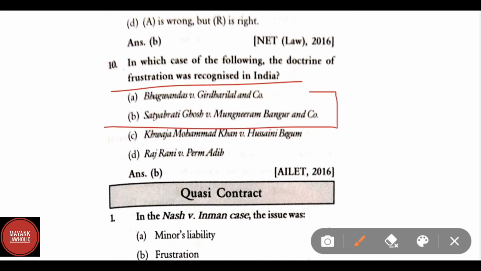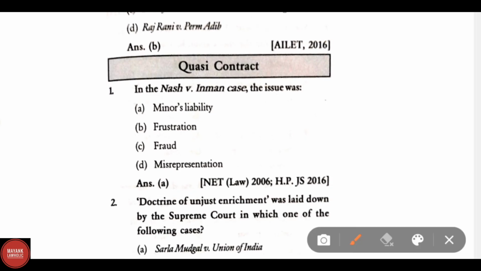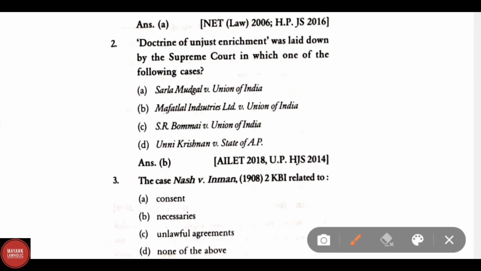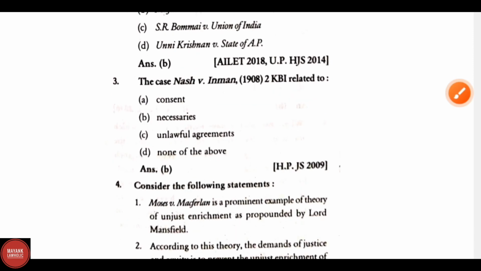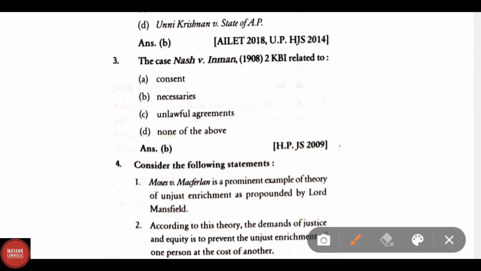Correct answer is Satyabrata Ghose versus Mugneeram Bangur and Company. Question number 1. In the Nash versus Inman case, the issue was, answer is A, minus liability. Doctrine of unjust enrichment was laid down by the Supreme Court in which of the following cases? Correct answer is Mafatlal Industries versus Union of India. The case Nash versus Inman 1908 is related to necessaries.